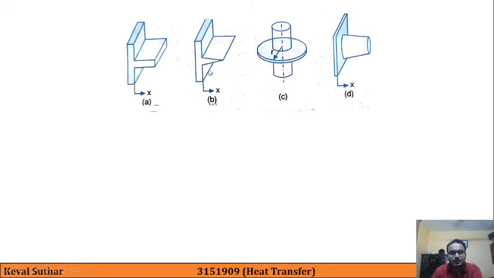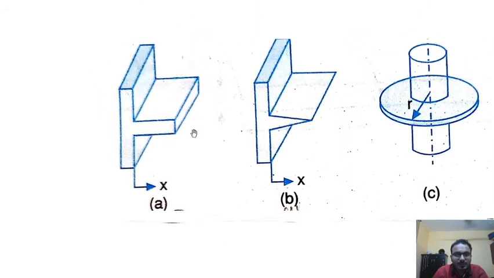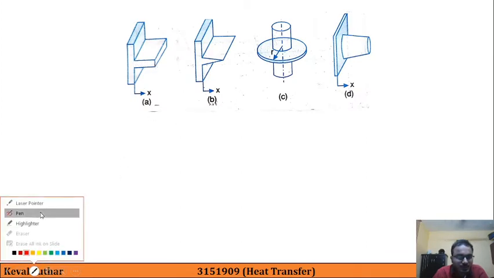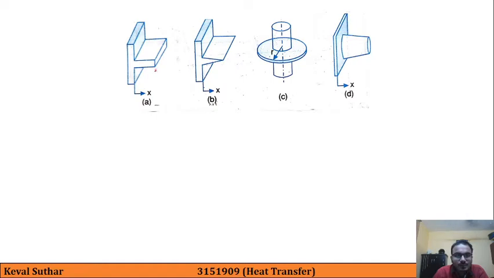Let me correct myself, that is incorrect actually. In this case this will be the width B and this will be the thickness delta.